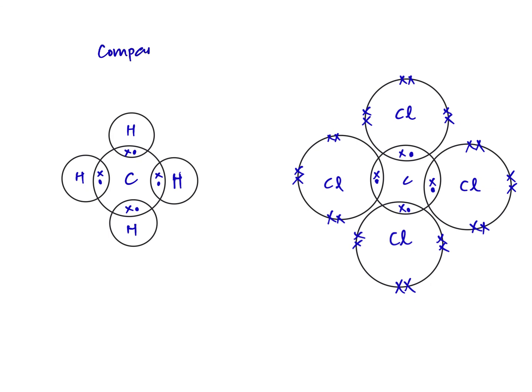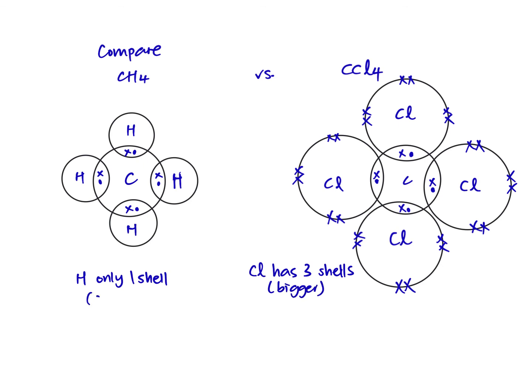Now, side by side, compare CH4 and CCl4. Hydrogen only has one shell, so there are no unshared electrons outside of hydrogen. Chlorine has 3 shells, so it's bigger, but hydrogen is smaller. As I mentioned, hydrogen only has one valence electron, and it is used in the sharing with carbon. Chlorine has 7 valence electrons, only 1 is used for sharing. The rest of the 6 need to be illustrated outside as unshared electrons.